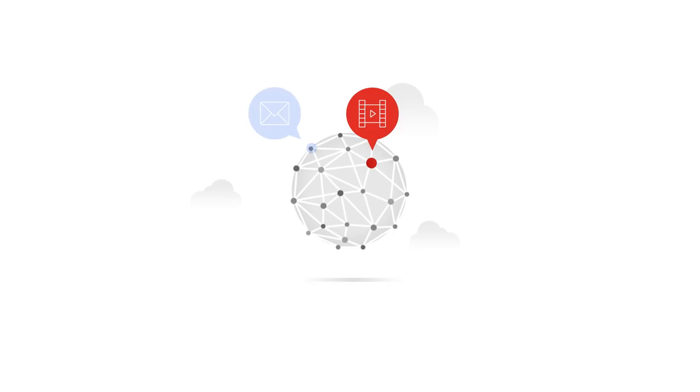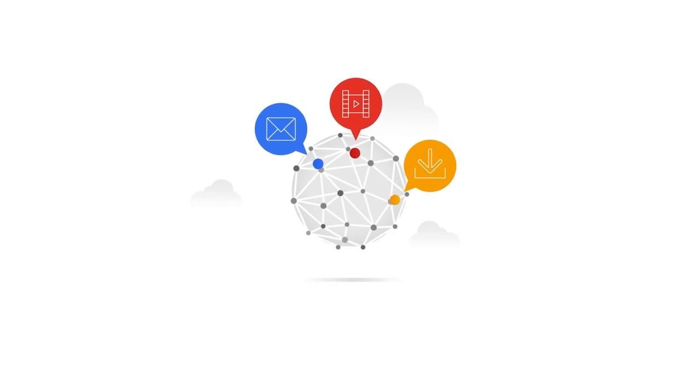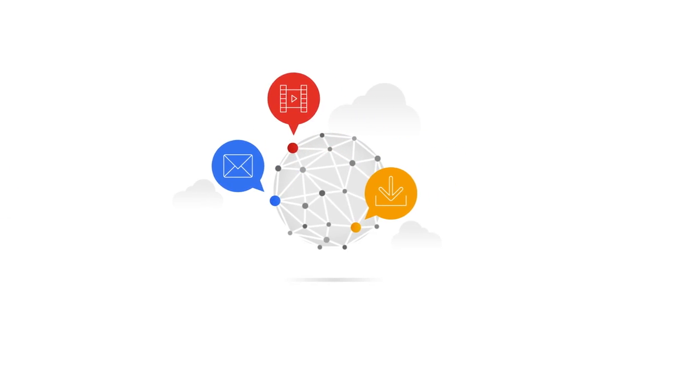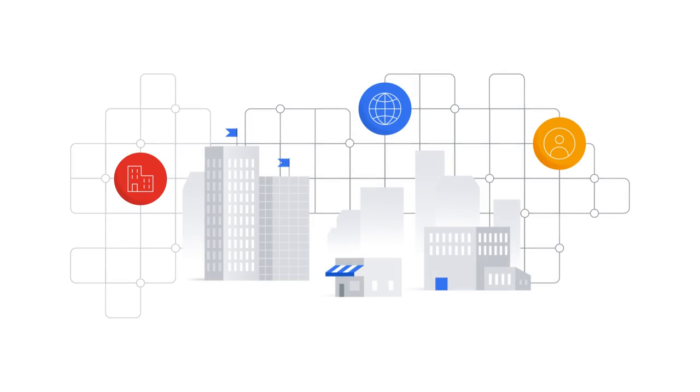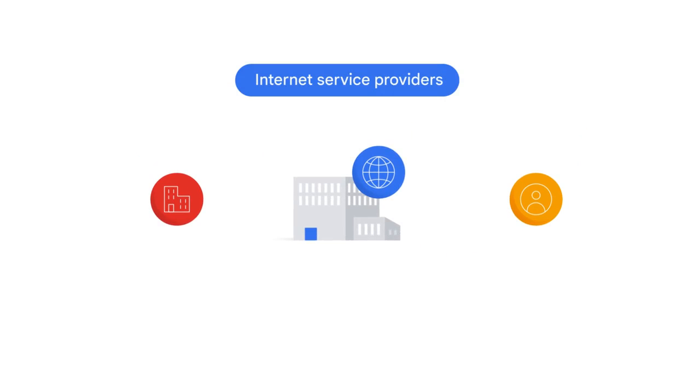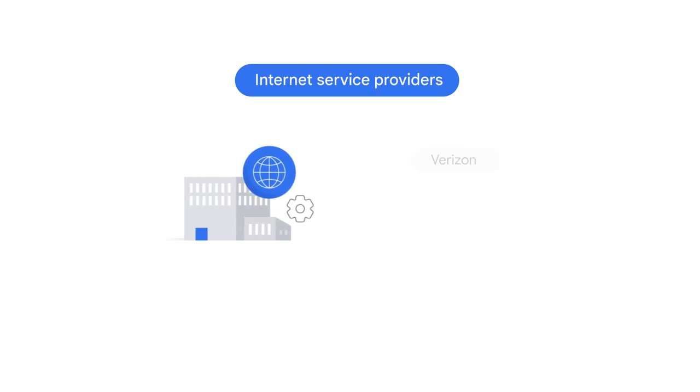Every shared video, sent email, and downloaded app depends on data traffic that moves through international network infrastructure. But how is this content available to people within milliseconds? A rich ecosystem of companies and local providers build a global infrastructure that provides businesses and people around the world with the best possible internet experience. These include companies like Internet Service Providers, or ISPs. ISPs provide access to the internet to both personal and business customers, handling the traffic between the customer and the internet as a whole. Some examples of ISPs include Verizon, Vodafone, and SoftBank.